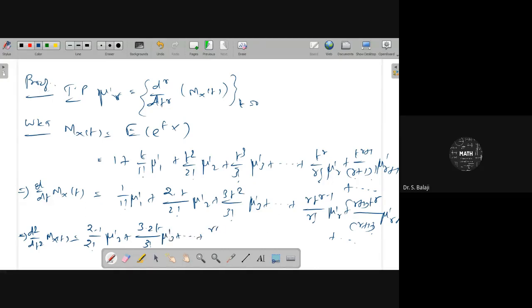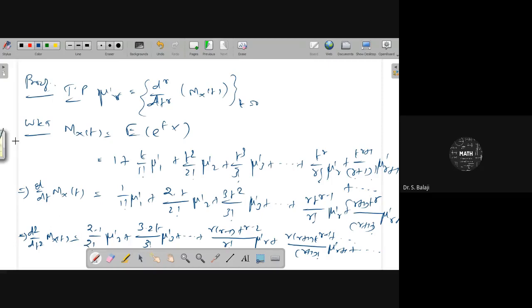Here r minus 1, t power r minus 2, whole divided by r factorial mu dash r plus r plus 1 t power r minus 1 whole divided by r plus 1 factorial, this would be r plus 1 factorial into mu dash r plus 1 plus etc. This is the second derivative.